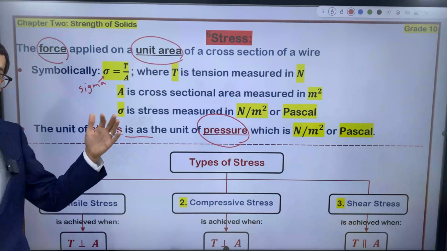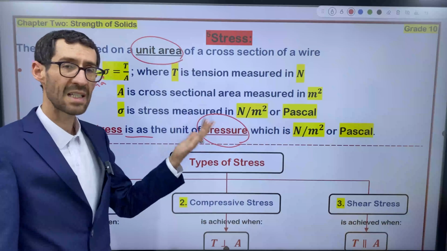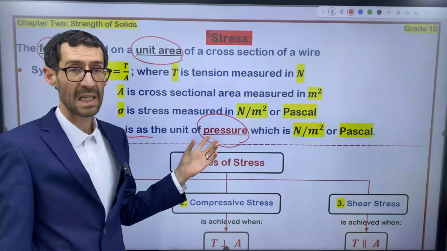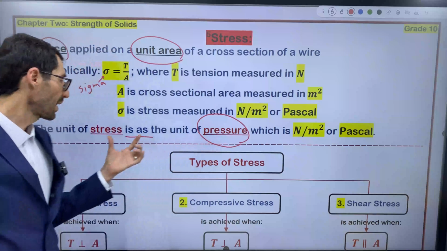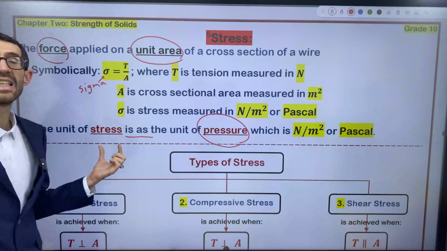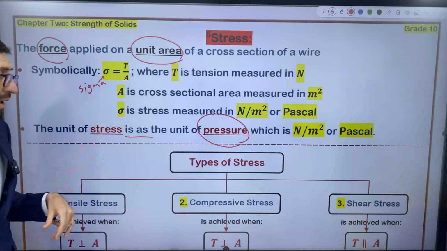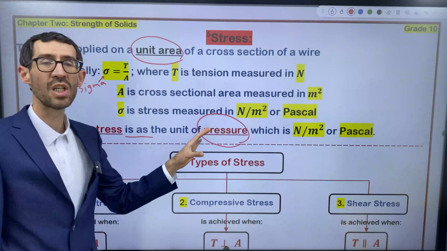For liquids and gases, you can use pressure instead of stress. Pressure is a general word.